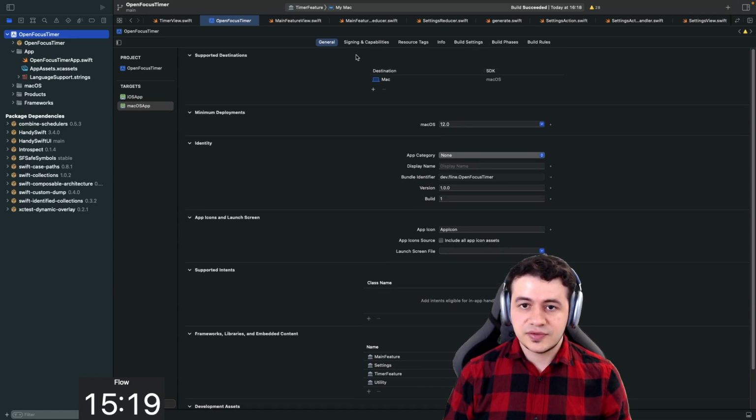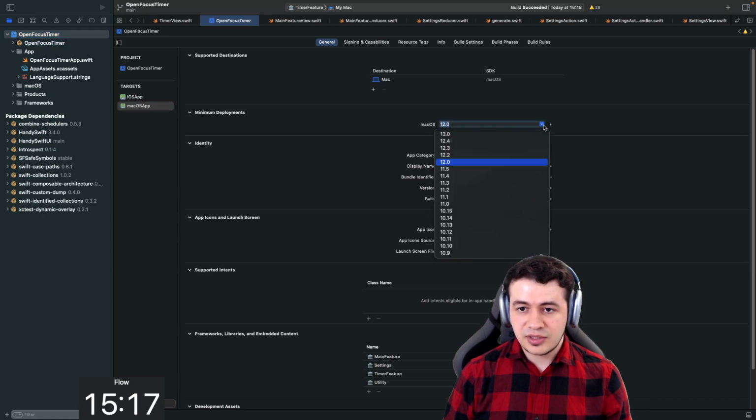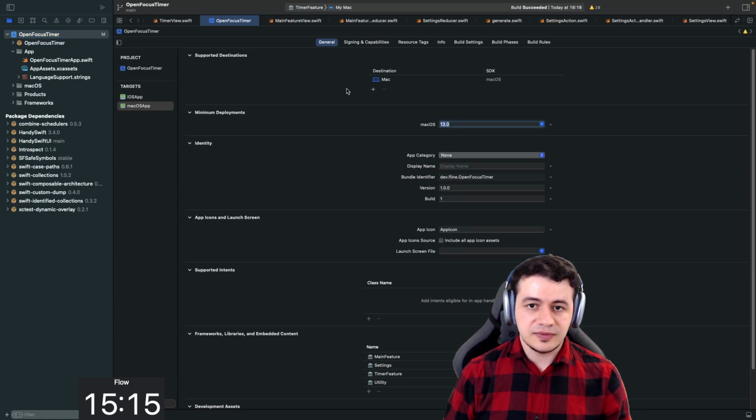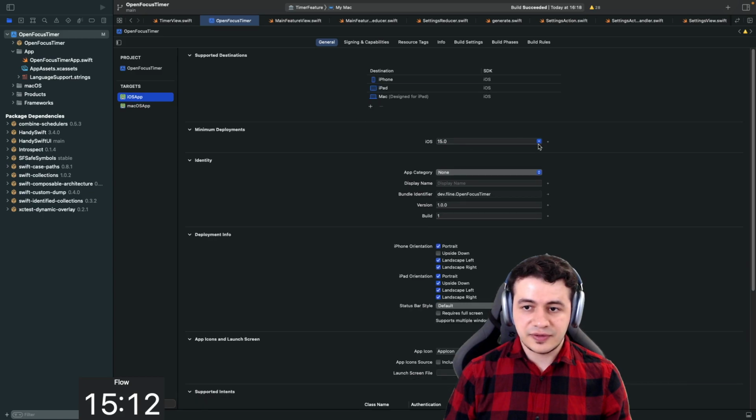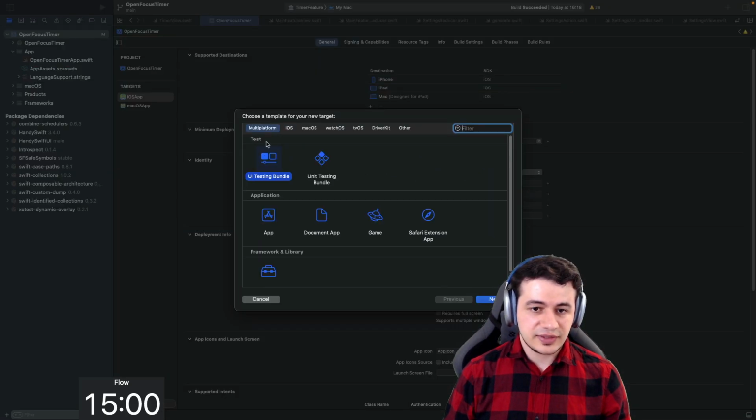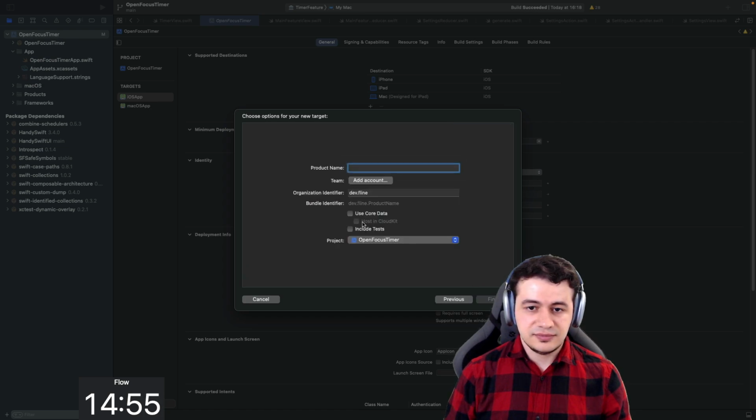What else can we try out? So I can change the macOS target to make that 13, and likewise the iOS target and make that 16. What just came to my mind is that we can actually merge these 2 targets into one now. So I am going to create a new target, select multi-platform and select the app here. And product name is Open Focus Timer. Although I actually want to have this target name not be Open Focus Timer, so I think we need to put something else here.